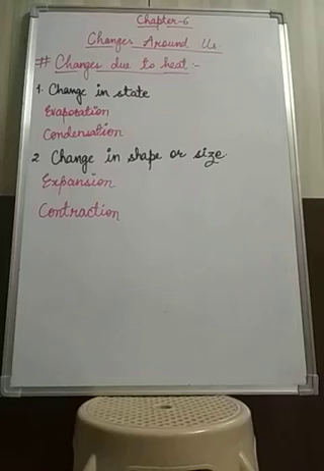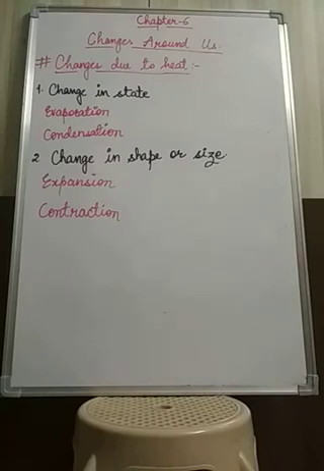Now today we will continue our chapter number 6, that is Changes Around Us. In yesterday's class we had learnt about the different types of changes like chemical change, physical change, then reversible and irreversible, as well as slow and fast changes. Okay, chemical and physical changes we will learn today. But temporary and permanent changes we already learned.